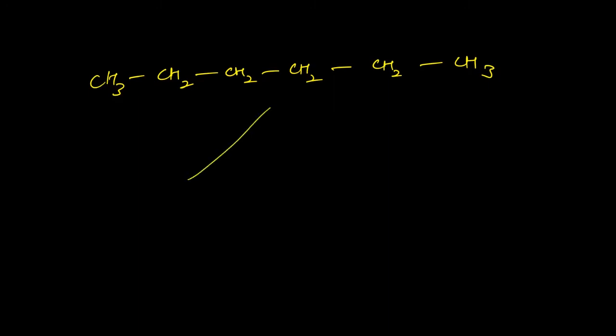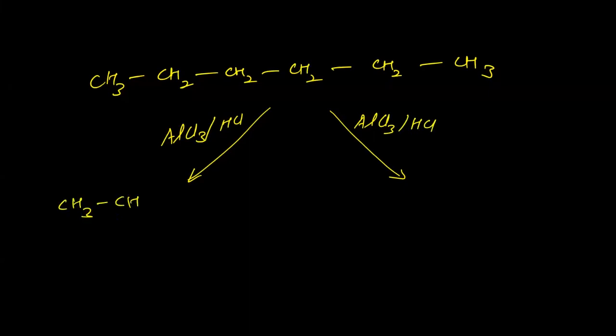But in presence of AlCl3 and HCl, one part will go in the branch. So we have now 5 carbons as main chain and one is in the branch.